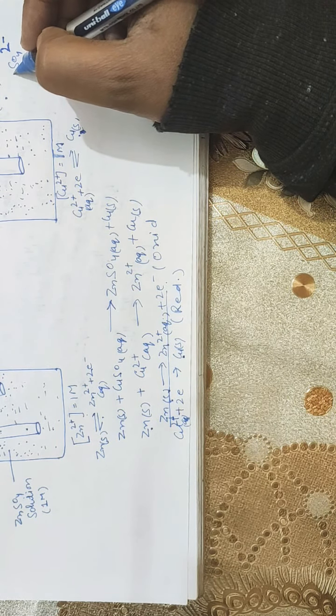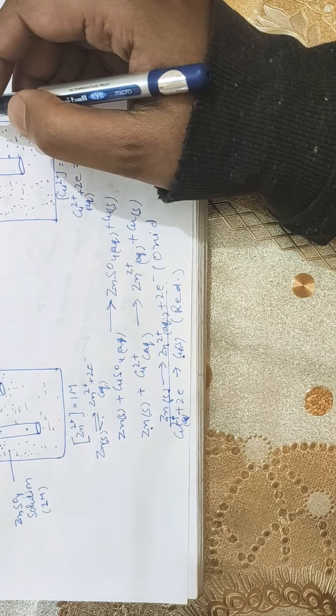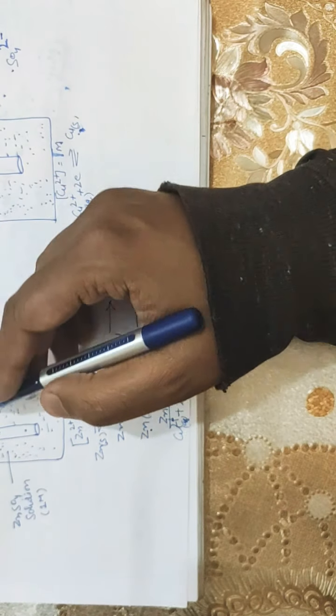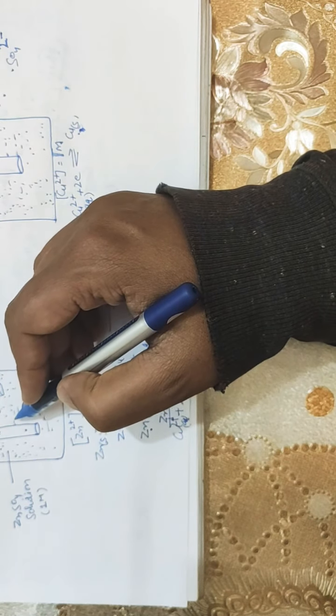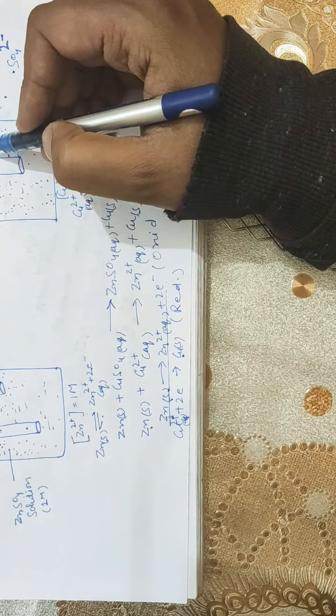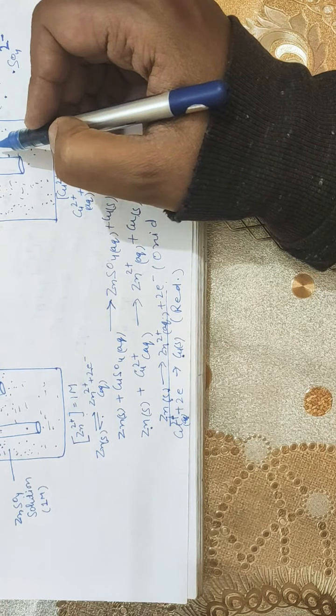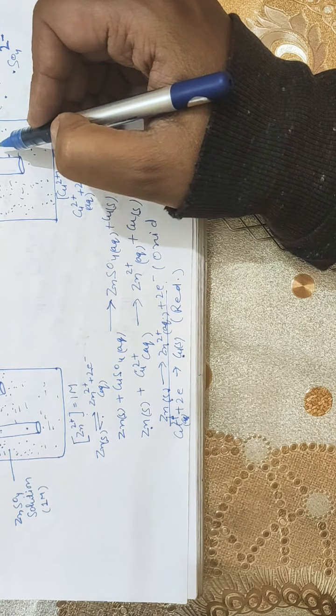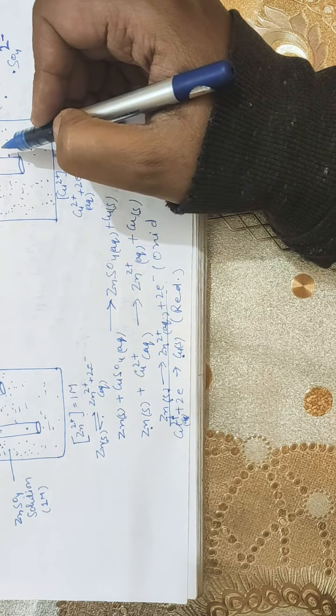The excess positive charge around the zinc rod will prevent the further flow of electrons from the zinc rod. Similarly, the excess negative charge due to the sulfate ions around the copper electrode will prevent the flow of electrons to the copper ions. This will stop the flow of electric current.